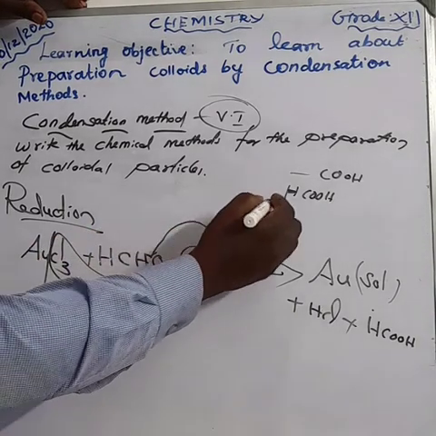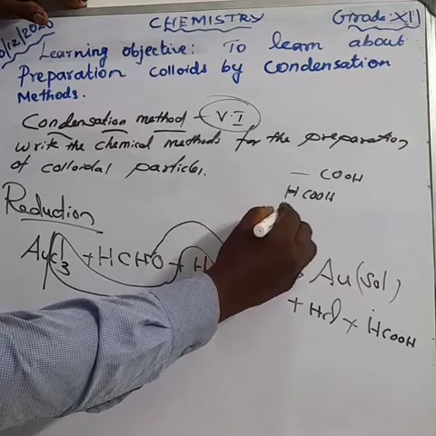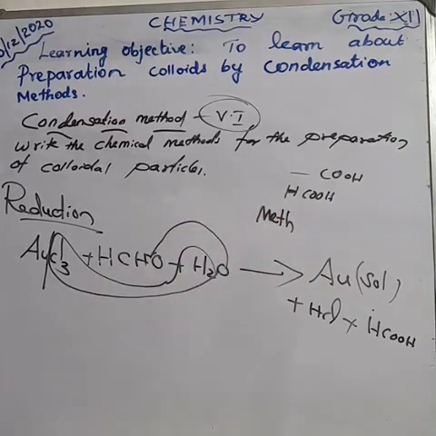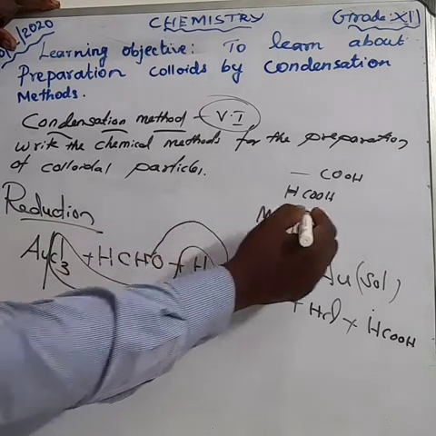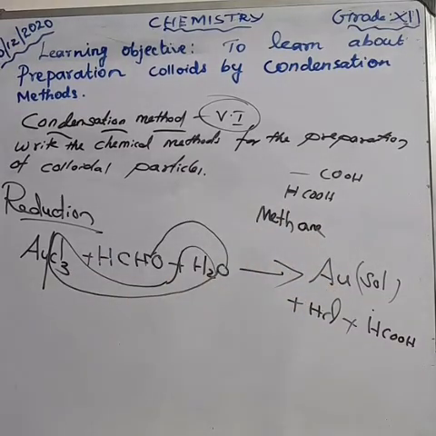So the root word for one carbon is meth. There is no double bond, only single bond, and single bond means the suffix is ane. Suppose it is a double bond, then it is ene.